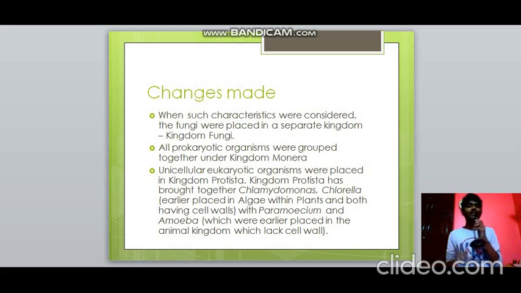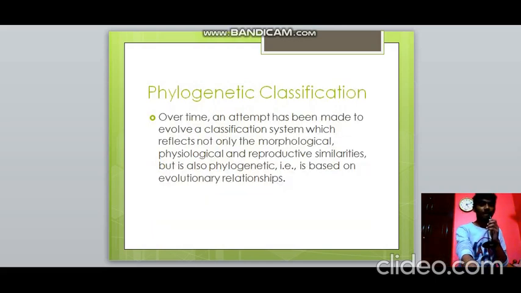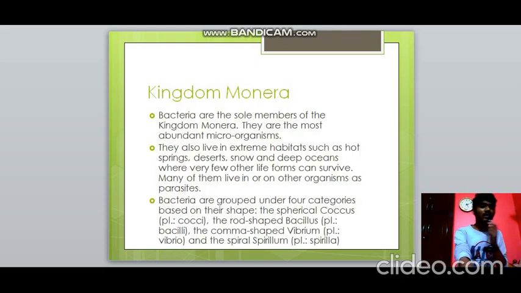Also, they were put together with Paramecium and Amoeba. They did not have a cell wall, and in the earlier system of classification they were placed in Animalia, but now they have been brought under Protista. So we need a phylogenetic classification. We need to evolve a classification system which will not only talk about morphological and internal characters, but also the evolutionary relationships between organisms, along with physiological and reproductive characters.